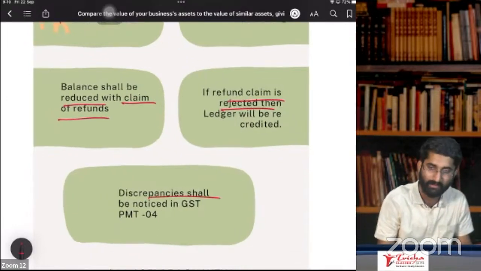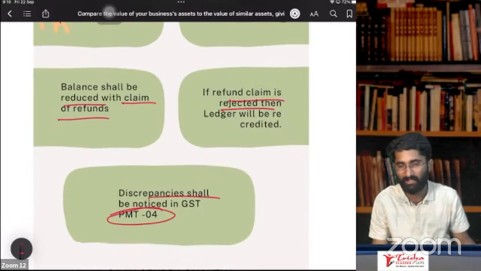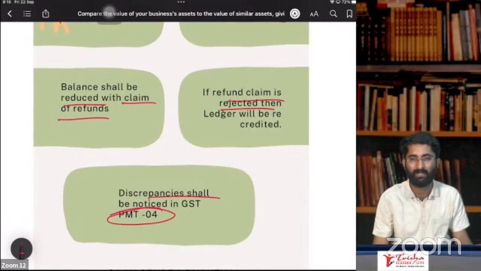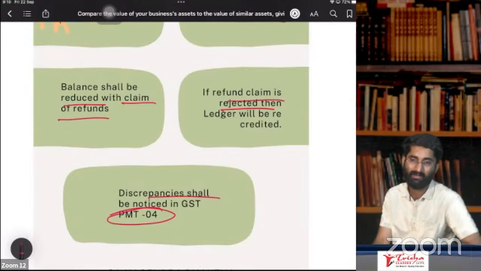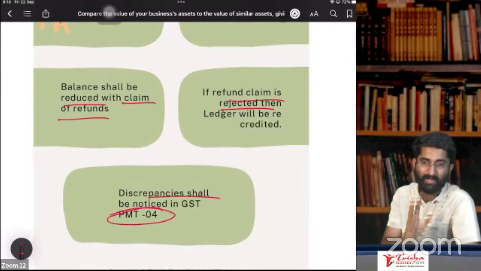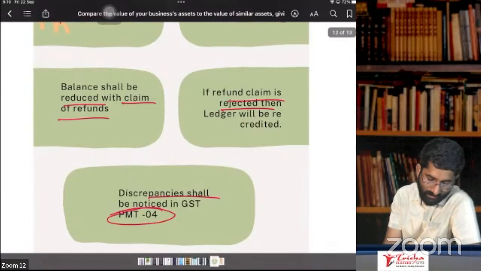Lastly, discrepancies in GST PMT 04. If there are any discrepancies, you are finding something very difficult to understand, or you are finding irregularities, then you can apply in GST PMT 04.